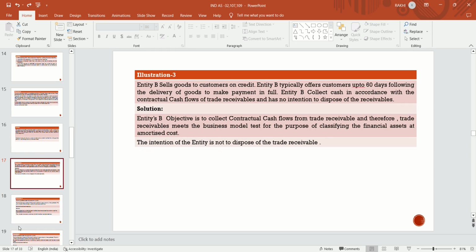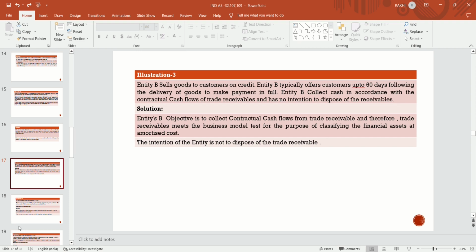Now, illustration number 3. Entity B sells goods to customers on credit. Entity B typically offers customers up to 60 days following the delivery of the goods to make the payment in full. Entity B collects cash in accordance with the contractual cash flows of the trade receivables and has no intention to dispose of the receivables. It is a clear-cut trade receivable, a clear-cut debtor. So the entity's objective is to collect the contractual cash flows from trade receivables, and therefore trade receivables meet the business model test for the purpose of classifying the financial asset at amortized cost.